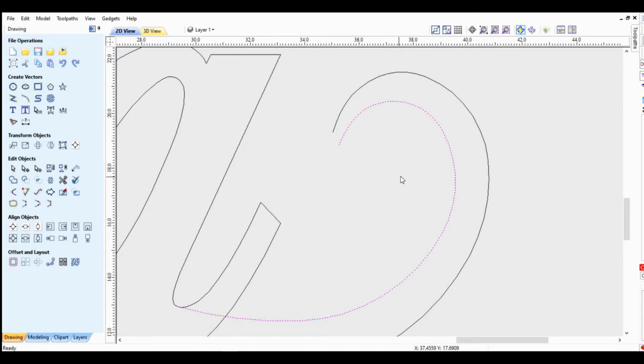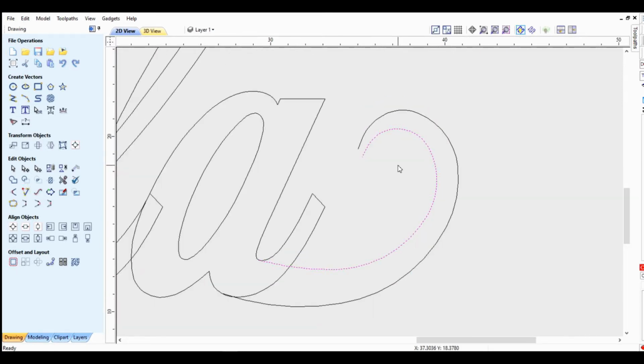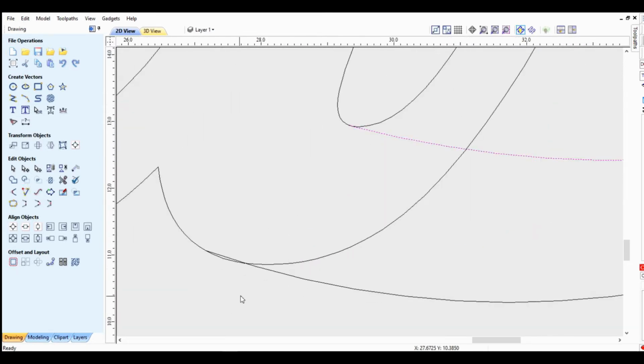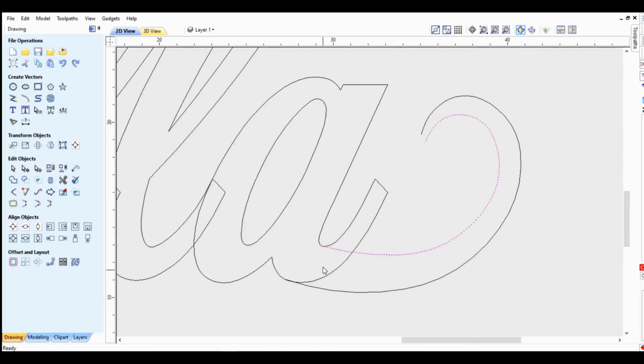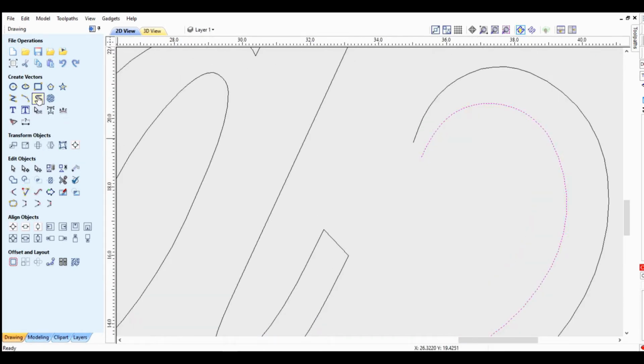Okay. And now I've got to put the end on. Oh, I just noticed the bottom here is off. I'll fix that in a second. I'm just going to ballpark an end on this.